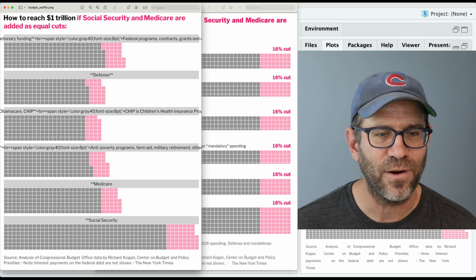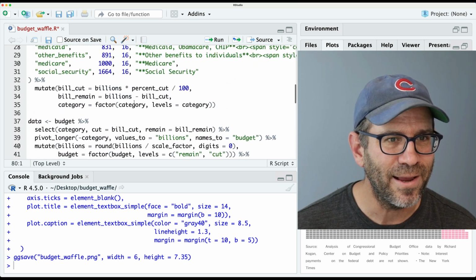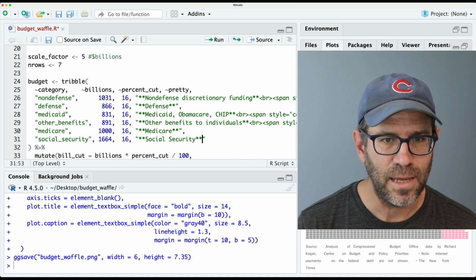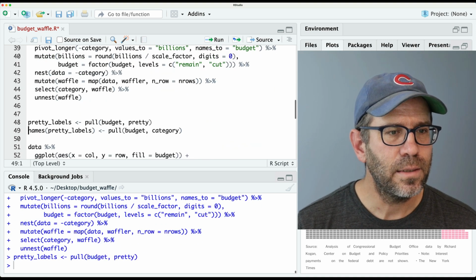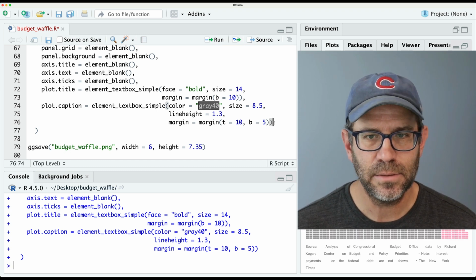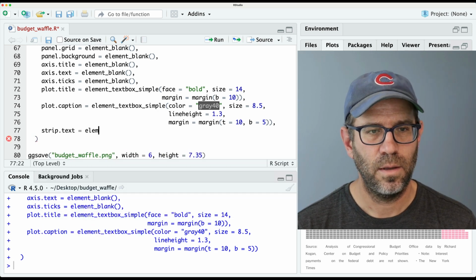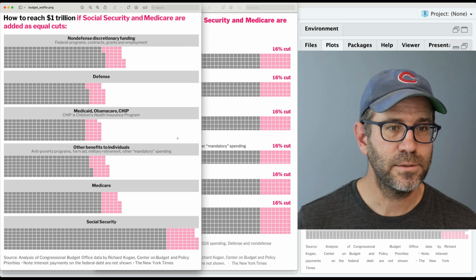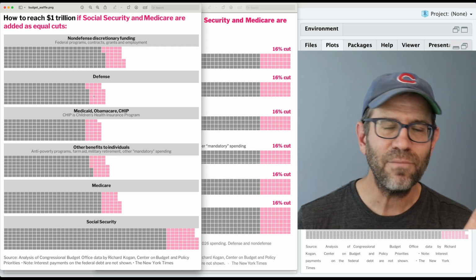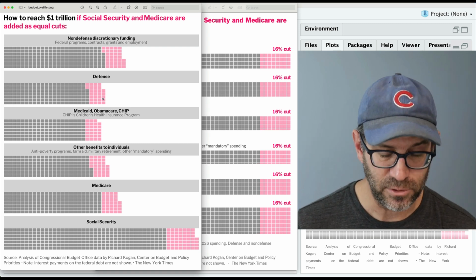And I think I'm noticing actually I forgot to put 2 stars to the right of Medicare and Social Security. So let's do that real quick here. We'll come back up here. Yep, sure enough, I forgot to add those 2 stars there. Get that loaded. And yep, all right. And so then what we'll want to add is a strip dot text element markdown. And so now we have our bolded title and our gray subtitle, but everything is center justified. So within that element markdown, we're going to want to make everything left justified.